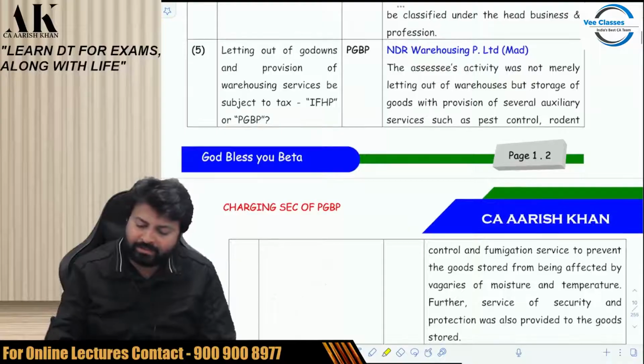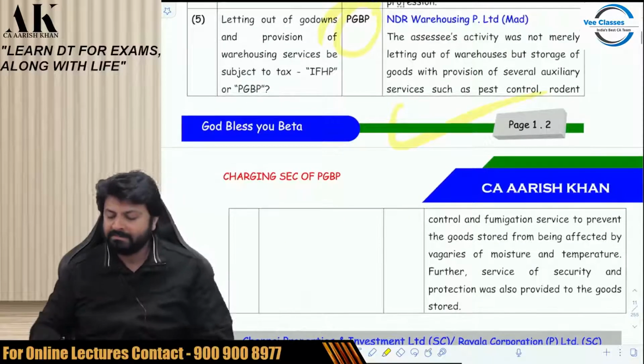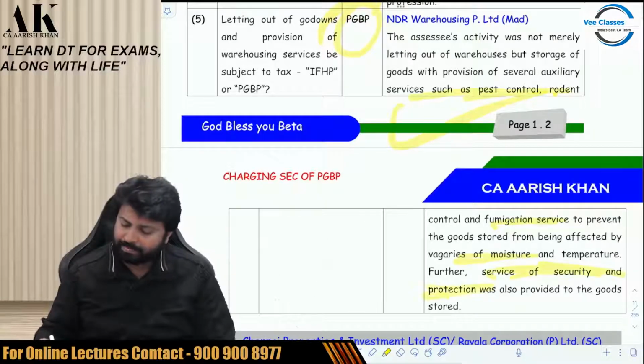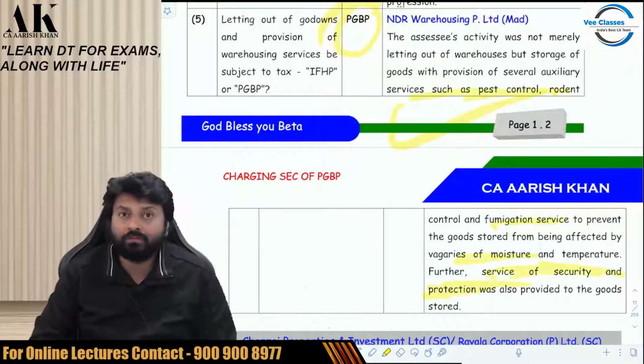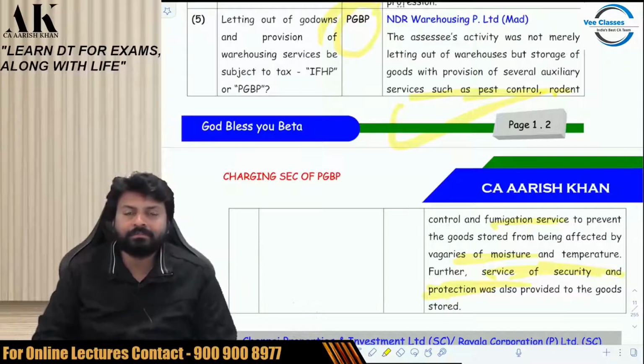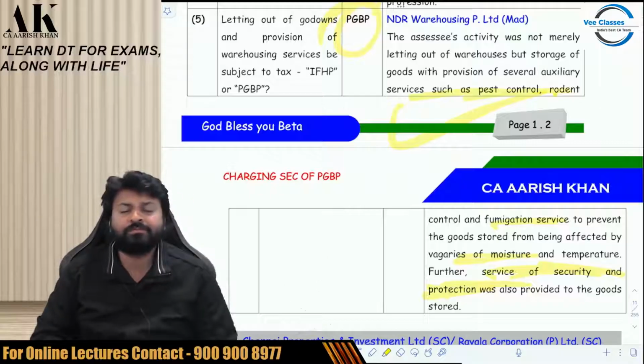Check NDR Warehousing, Madras High Court has held that, because they are giving a lot of services: fumigation services, security control, etc. So what will come in business, and what will not come in business? It's a matter of great discussion. It's a matter of great litigation. It's a disputed matter. In reality, there are a lot of disputes pending with respect to this issue.